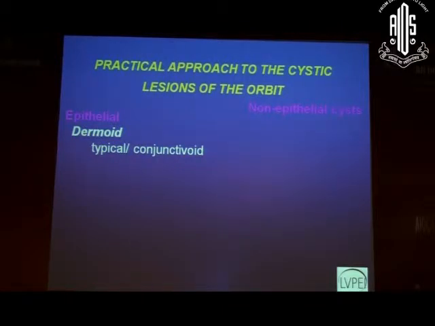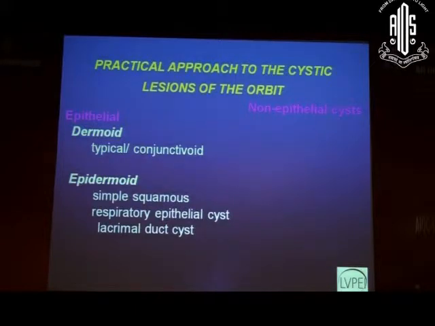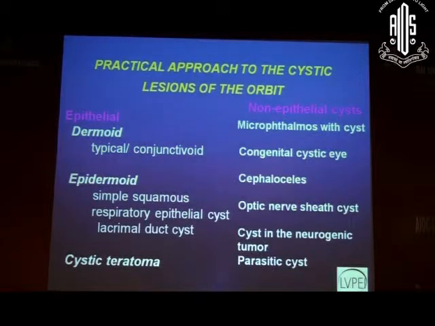Sometimes it can have an epithelium which looks conjunctivoid, but again it will have the adnexal structures. It could be an epidermoid cyst. Epidermoid cyst does not have the adnexal structures in the wall, and then it could be a cystic teratoma, also known as teratomatous cyst. Then the non-epithelial cyst could be the microphthalmos with cyst, a congenital cystic eye or an ophthalmic cyst, cephalocele, optic nerve sheath cyst, cysts seen in the neurogenic tumors, and then parasitic cysts.